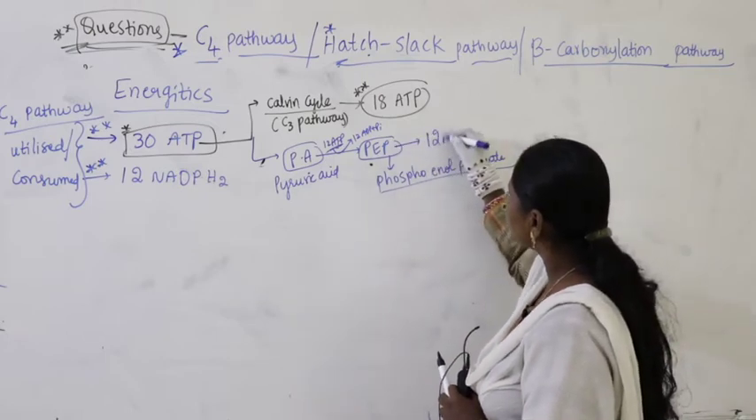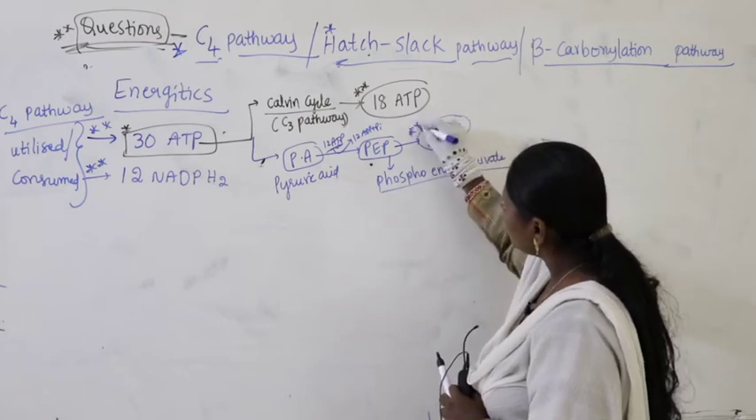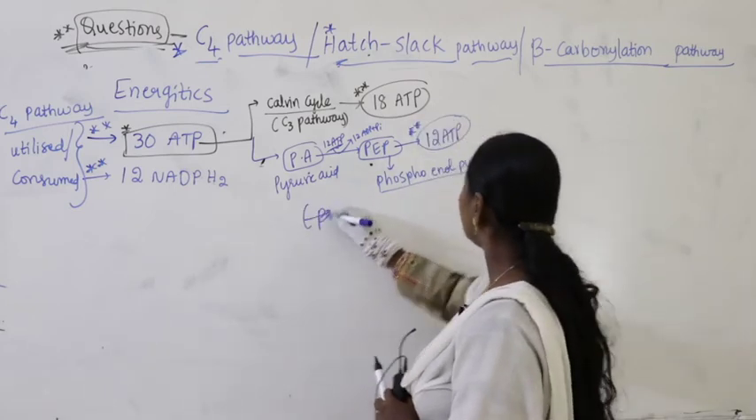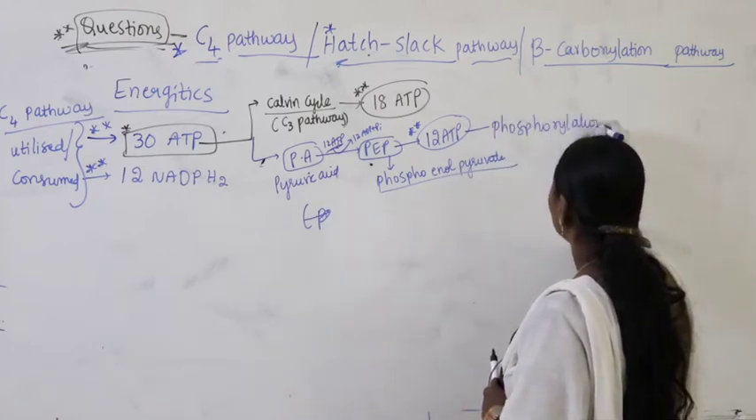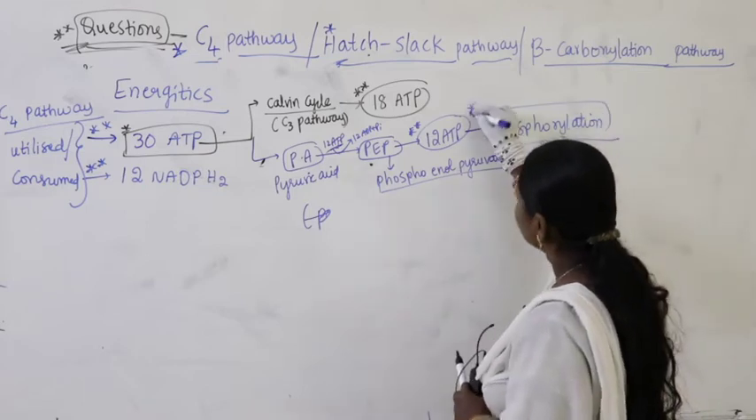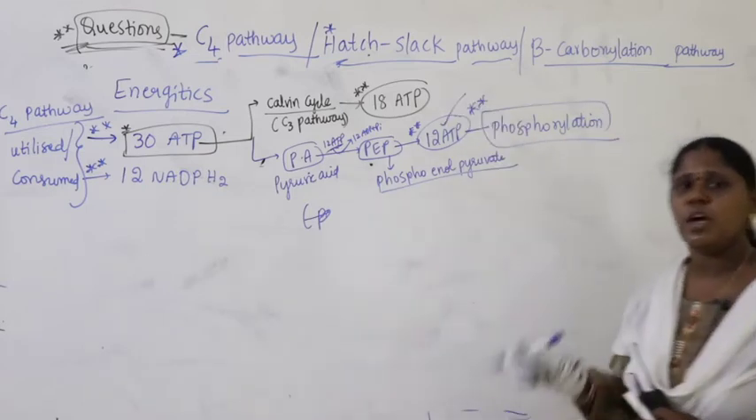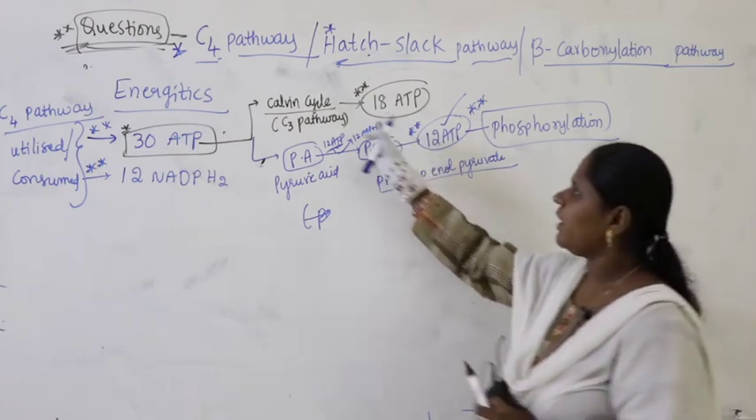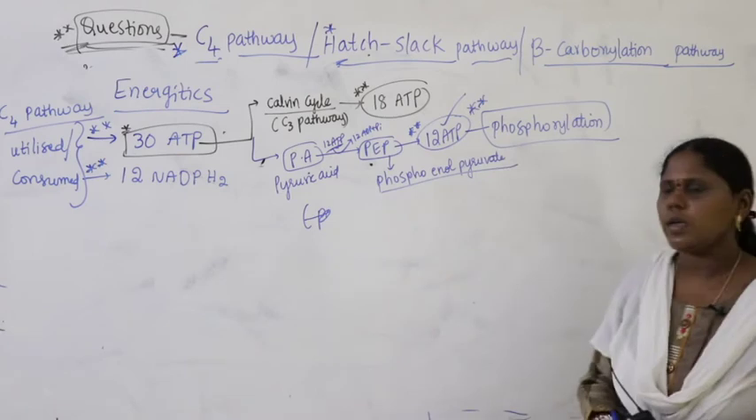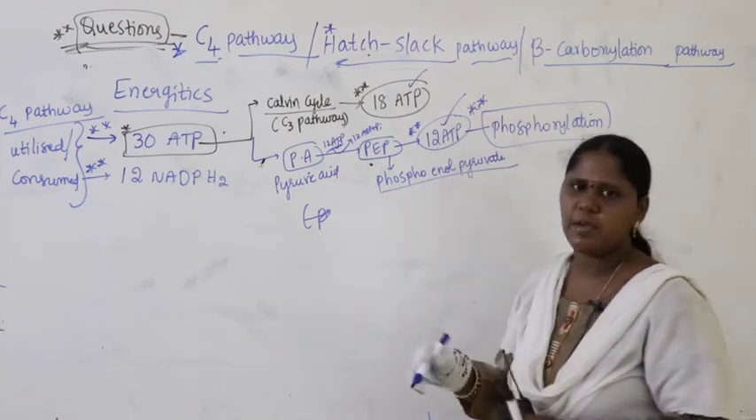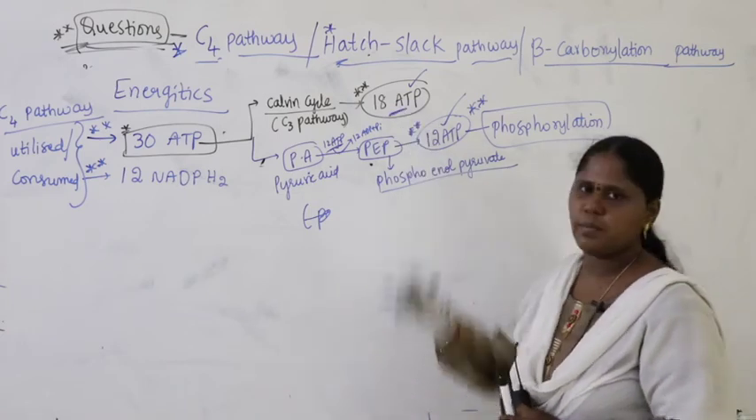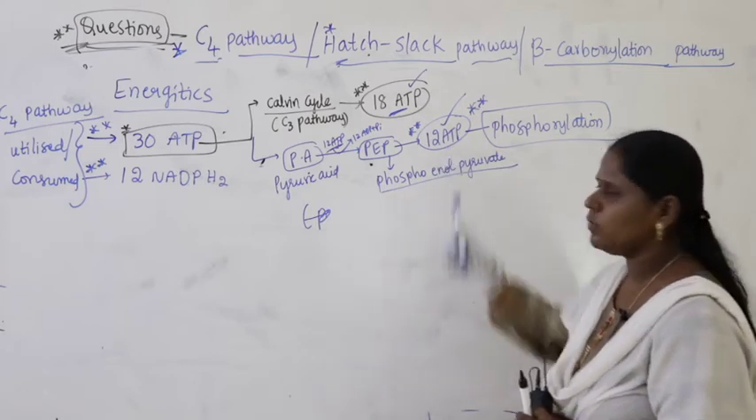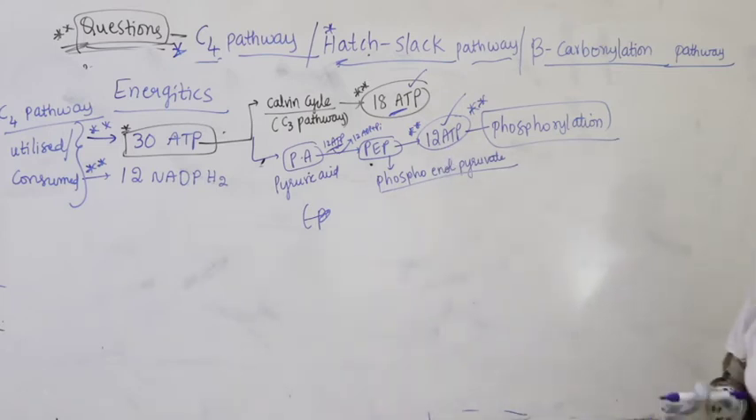What is that last step we call? Phosphorylation. So let me write here. 12 ATP is consumed in phosphorylation of the C4 pathway. So in phosphorylation there is a consumption of an extra 12 ATP when compared with the Calvin cycle. The Calvin cycle utilizes 18 ATP, because in the C4 pathway, the C3 pathway also takes place and utilizes 18 ATP. Apart from that, there is more consumption of 12 ATP in the C4 pathway.